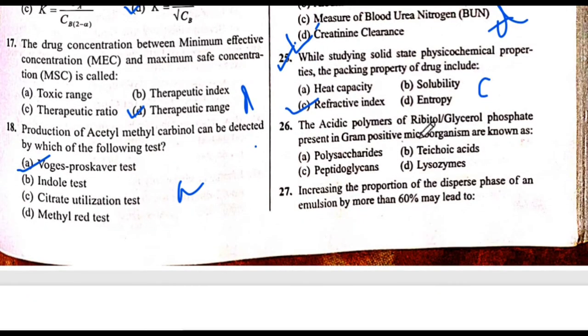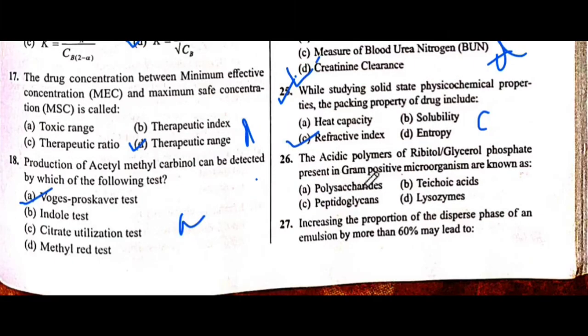Next is question number 26. The acidic polymer of phosphate present in gram-positive microorganisms is also known as. The answer is B. Teichoic acid. The answer is B.